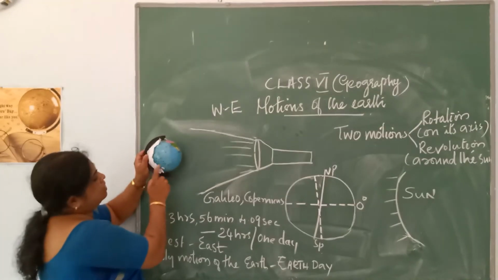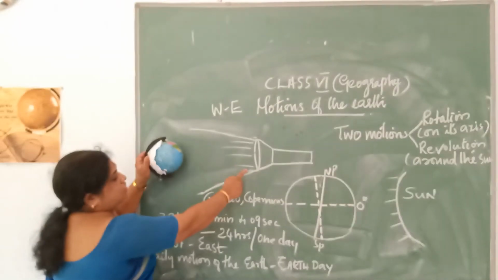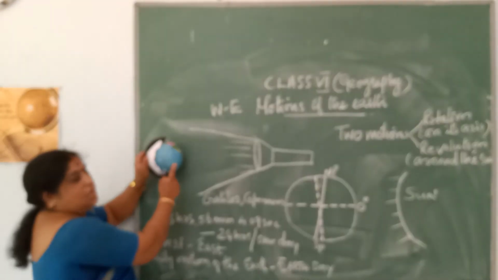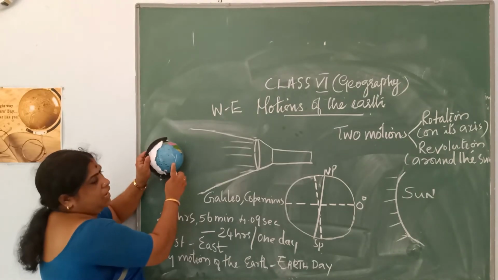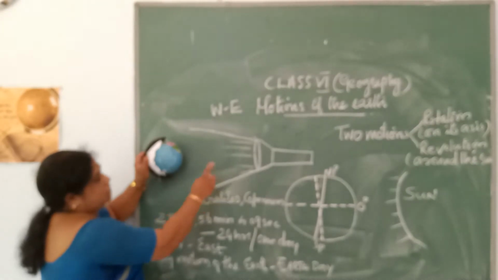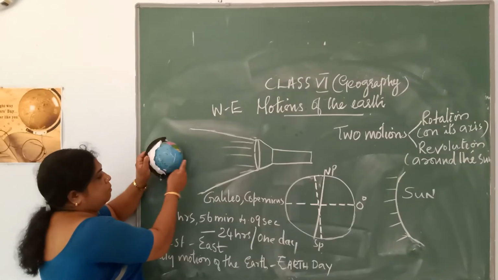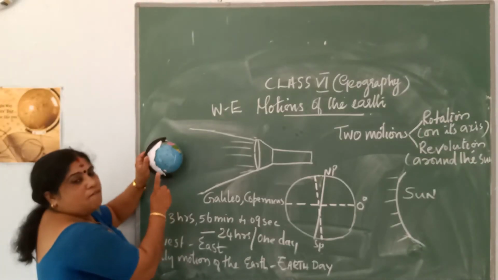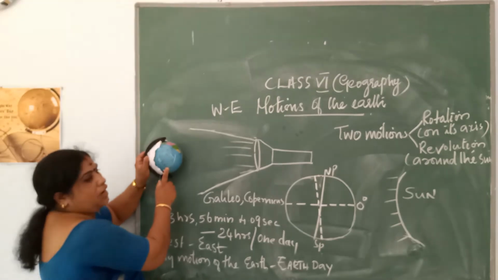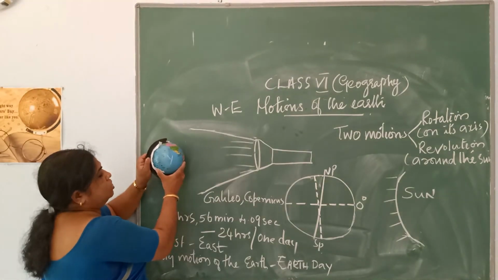This area was in darkness, and the other area which was in darkness is now facing the sun, which receives daytime now. This area will now be facing the sun, it will be receiving day. Again the movement, so this complete rotation takes 24 hours, which you call one day. So again it keeps on rotating on its axis very slowly.